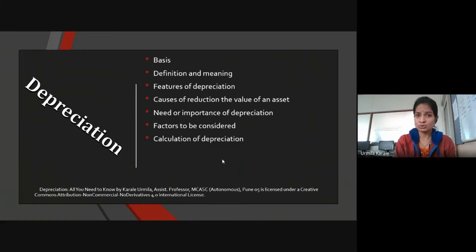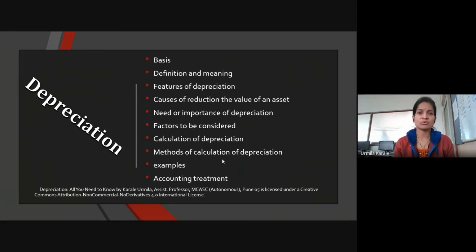Then we are also going to see how to calculate depreciation with the different methods which are actually used while charging depreciation. Then we are going to see one sum or example of each method. And lastly, we are going to check the accounting treatment of each and every transaction that takes place in case of a fixed asset, right from purchase to charging and transferring this depreciation to the profit and loss account.